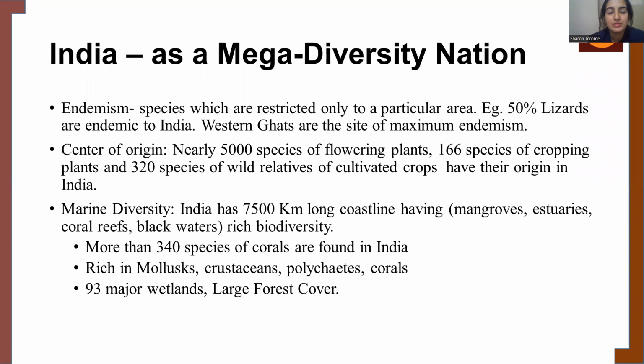So first, let's look into India as a mega diversity nation. Well, the term mega means large. So mega diversity means a large number of species are present in an ecosystem. Well, India is a home for varieties of plants and animals.